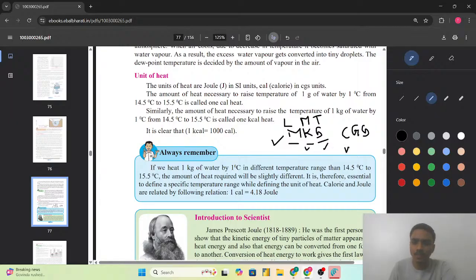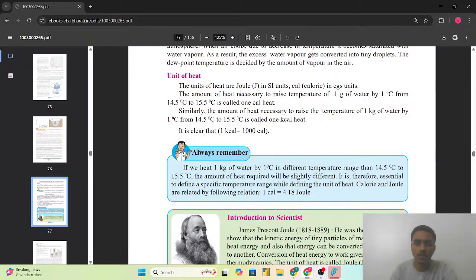CGS, that is centimeter, gram and second. This is again the length, mass और यहाँ पर time. So this knowledge is also important as we are studying about the SI units, that is, the unit of the heat are joule in the SI unit and calorie in the CGS unit. तो SI unit में heat का जो unit है वो joule है और CGS unit में it is calorie.